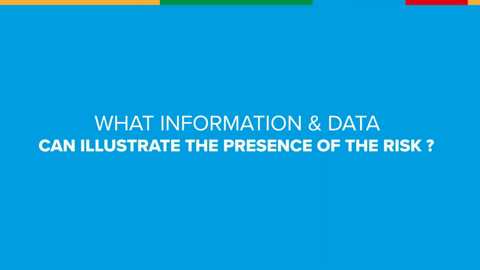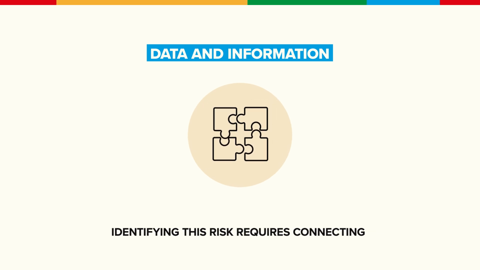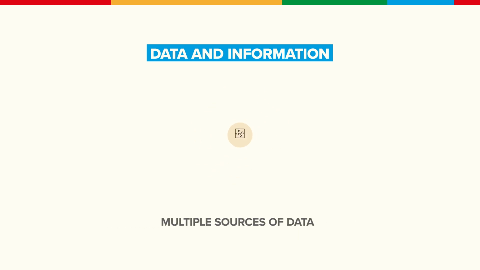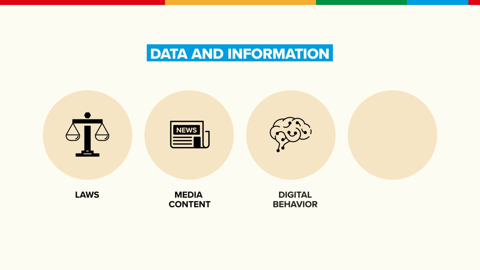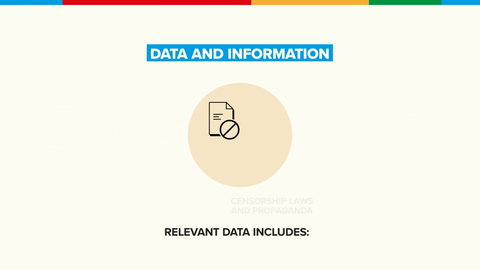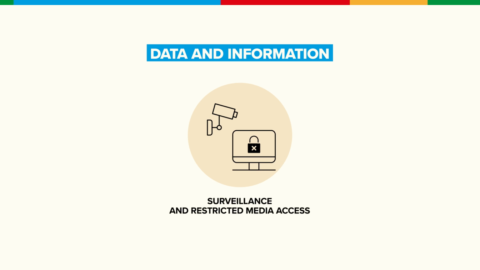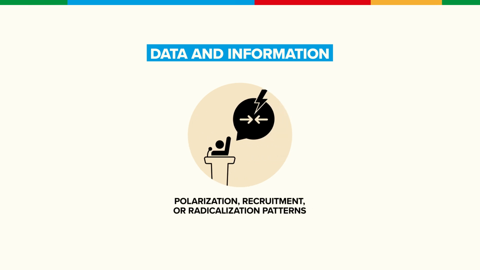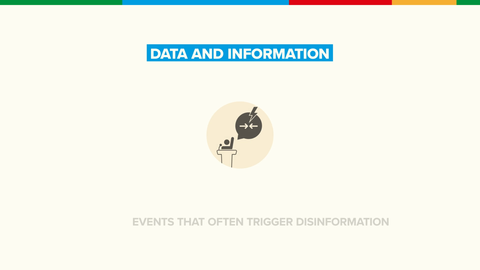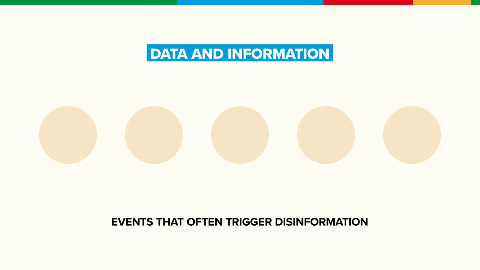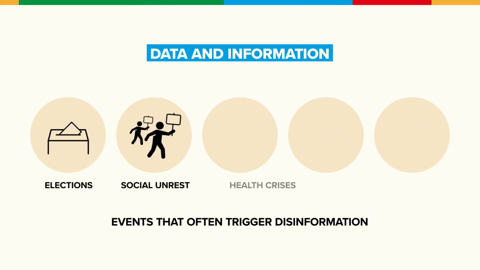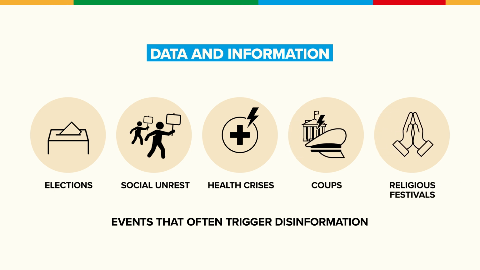What information and data can illustrate the presence of the risk? Identifying this risk requires connecting multiple sources of data, including laws, media content, digital behavior, and community-level insights. Relevant data includes censorship laws and propaganda, reports of online abuse, hate speech or misinformation, surveillance and restricted media access, polarization, recruitment, or radicalization patterns, events that often trigger disinformation, elections, social unrest, health crises, coups, or religious festivals.